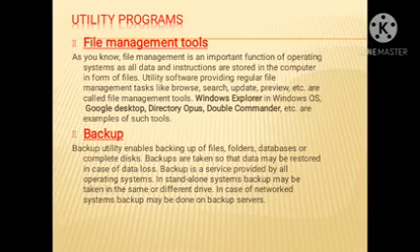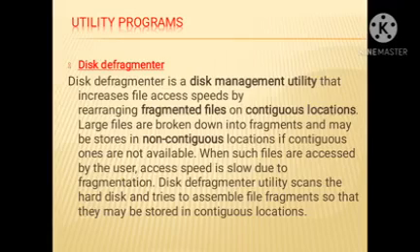In case of a network system, backup may be done on backup servers. Backup can also be taken on cloud storage such as Google Drive, GeoCloud, and DigiLocker, which are cloud-based backup systems, and you can also restore those files.